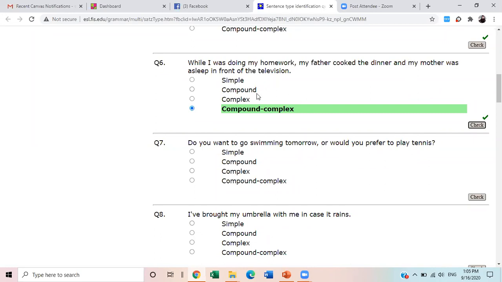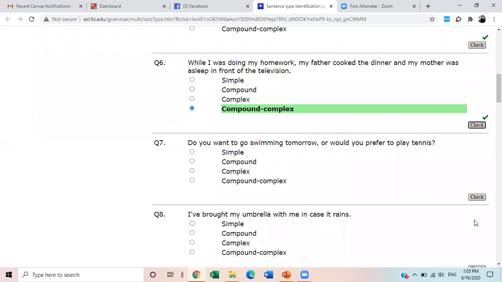My mother was asleep in front of the television. So there are two independent clauses joined by and, and one dependent clause starting with while. So it is complex as well as compound. So it is compound complex.